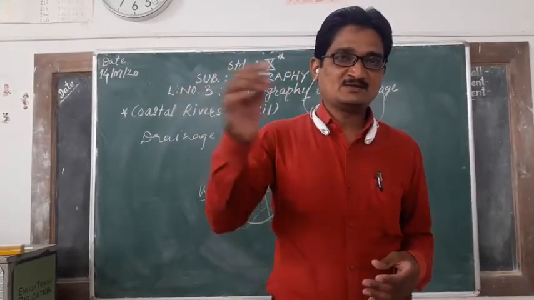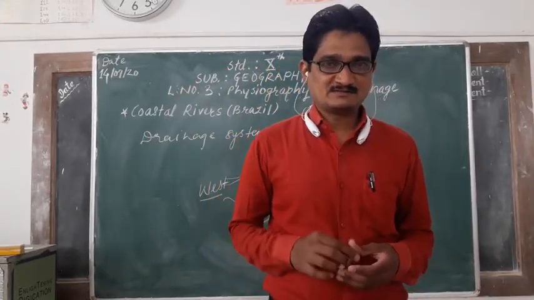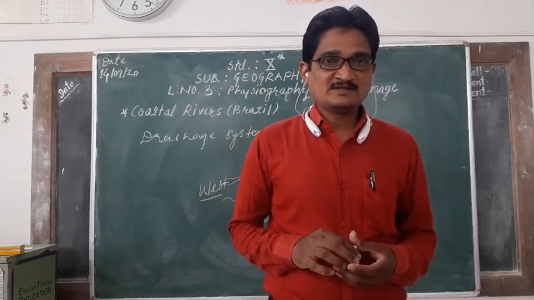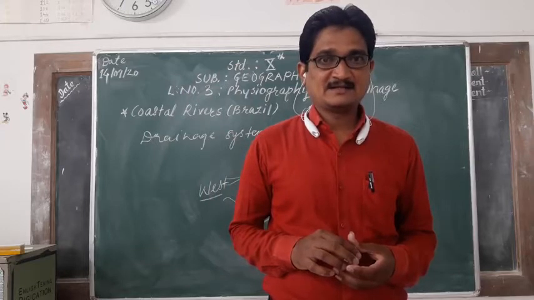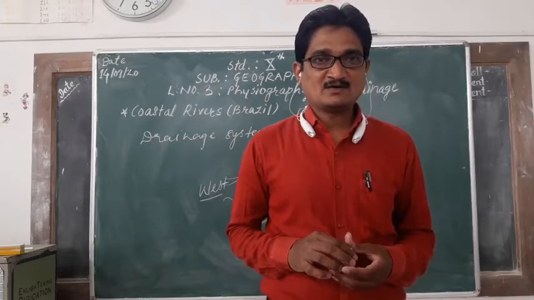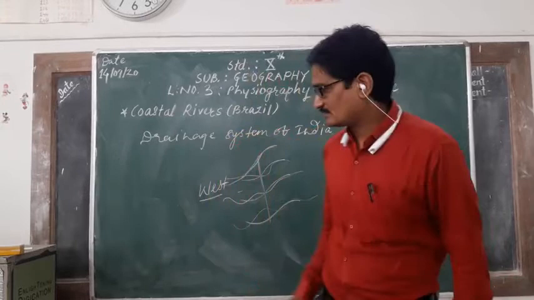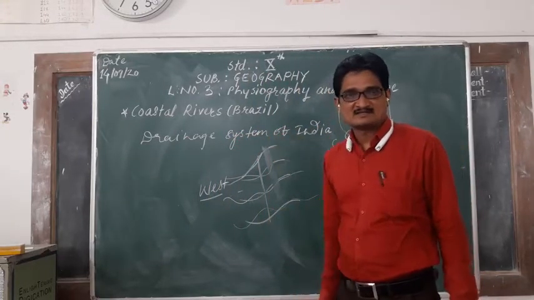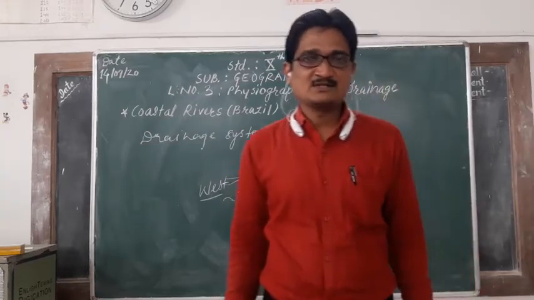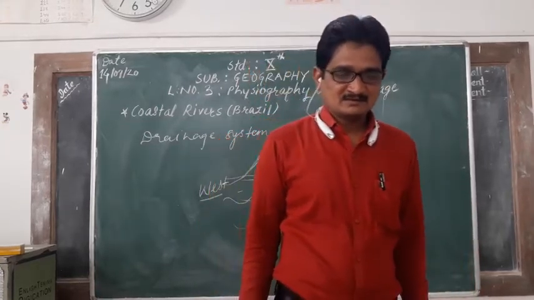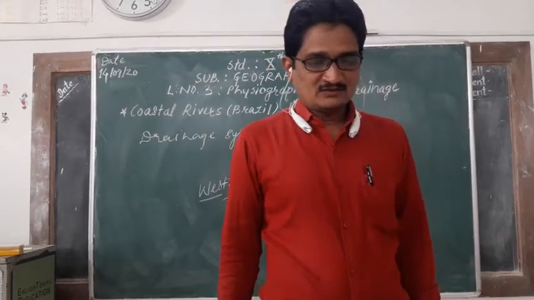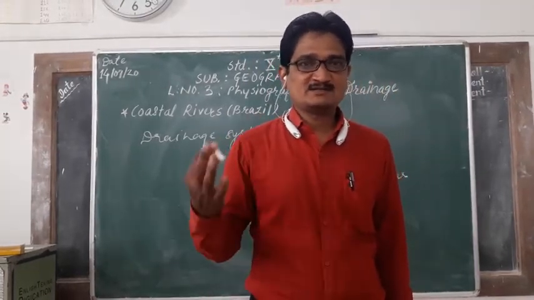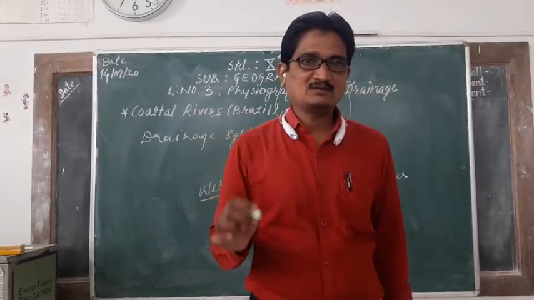So all these tributaries, all these rivers of the Sindhu river system, form the Punjab plain. They create the Punjab plains because of the depositional work of these four sub-rivers of the Sindhu river system. Then Sindhu flows through Pakistan and meets the Arabian Sea. So note down all these points.